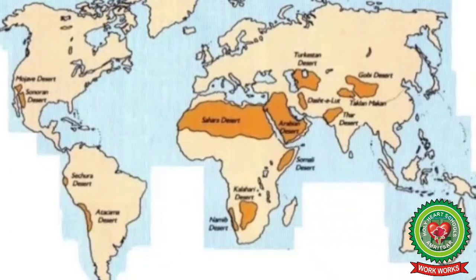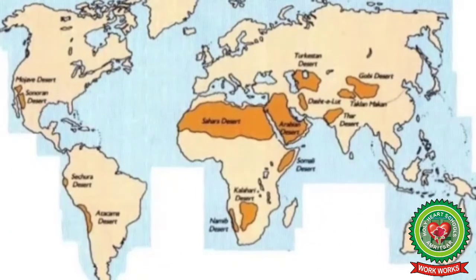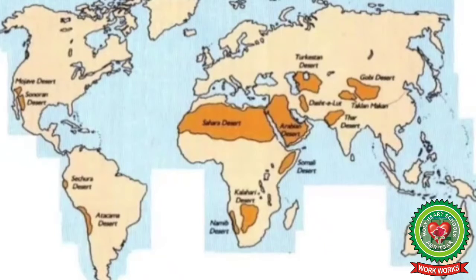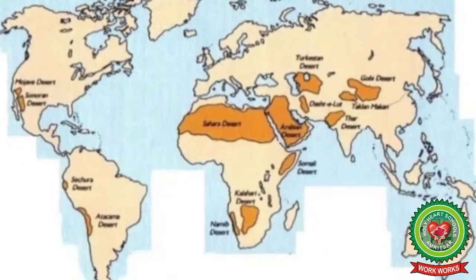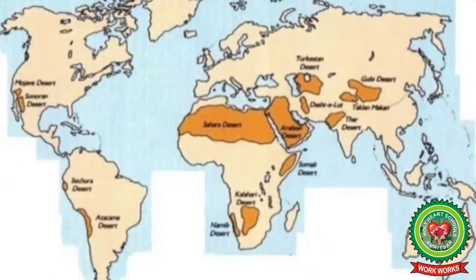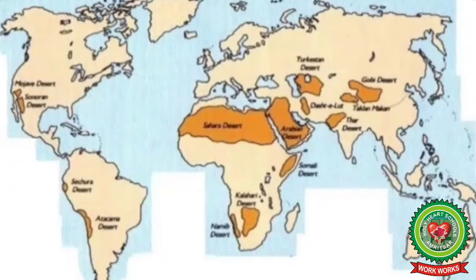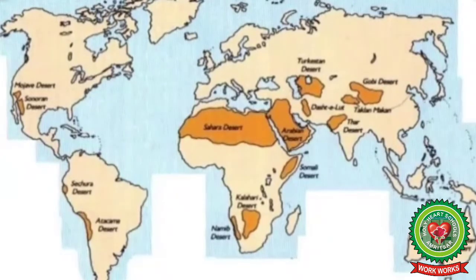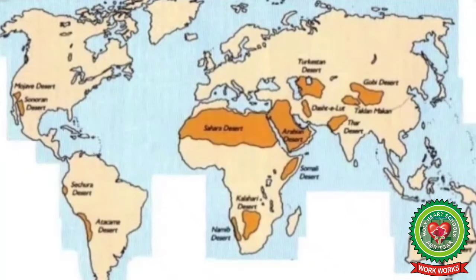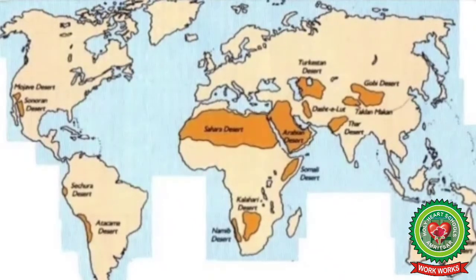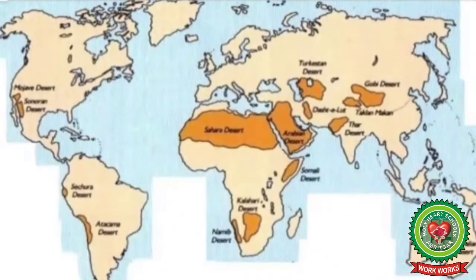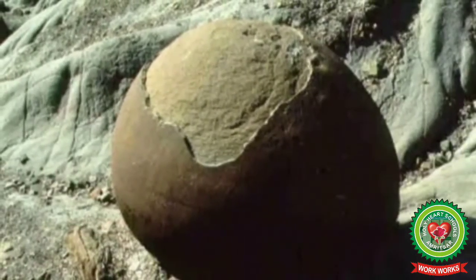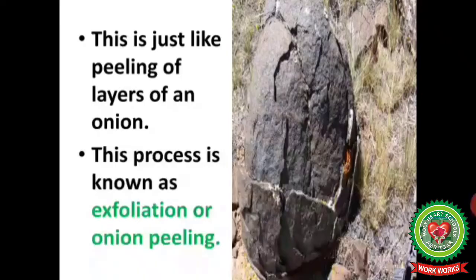Exfoliation or onion peeling mainly occurs in arid regions. The changes in temperature during summer and winter, and during day and night in the case of arid regions, cause expansion and contraction in the rock surfaces. This continuous expansion and contraction of the rocks makes the outer shell weak. This causes the rocks to break up or peel off.